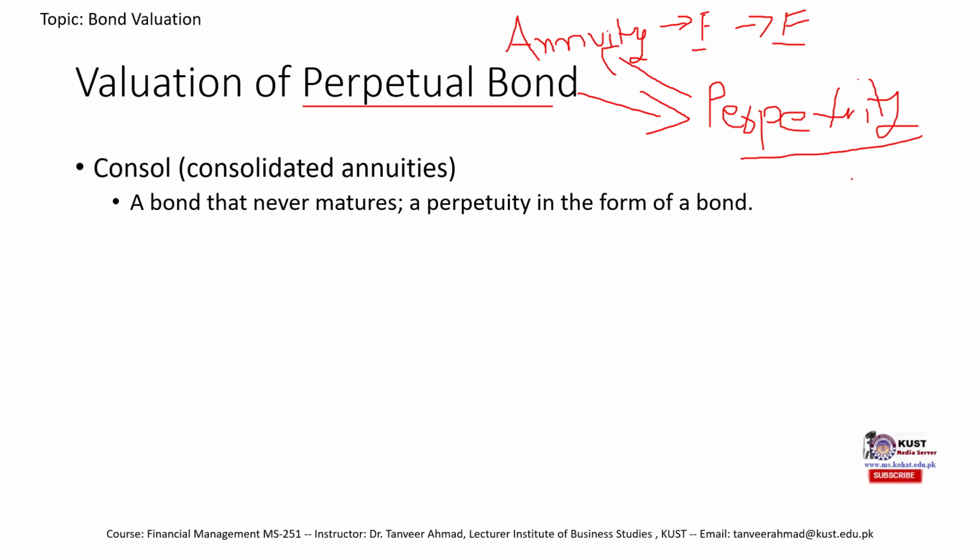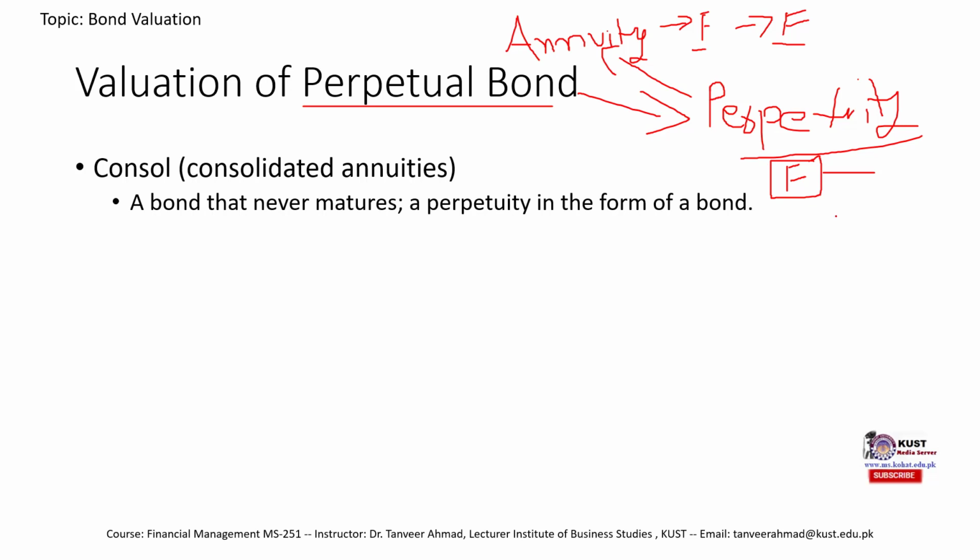So that was annuity, and perpetuity was when we are going to receive or pay a cash flow, and the cash flow amount is fixed. This is the similarity between annuity and perpetuity. In both annuity and perpetuity, the amount is fixed.